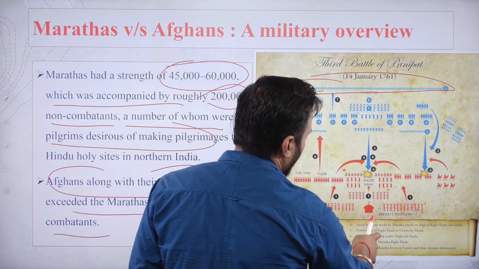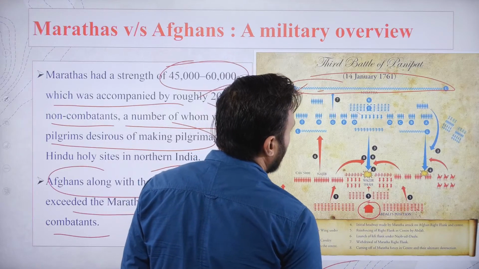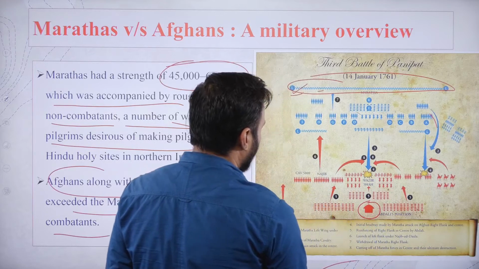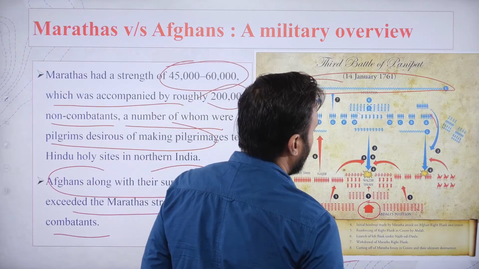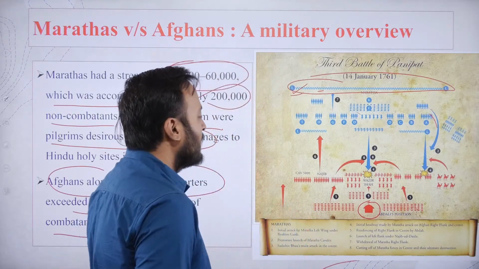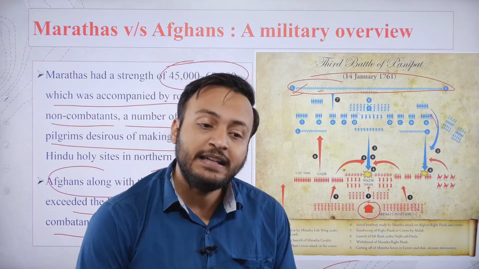Now here is the position of Ahmed Shah Abdali. Now what happened? The initial invasions, all right, actually occurred from the side of the Marathas. And why so? What was the reason?